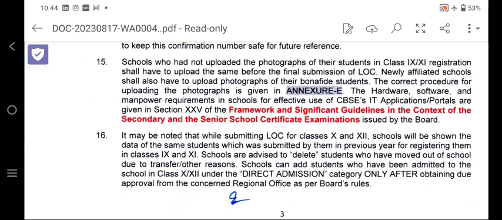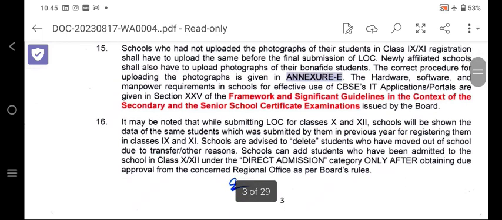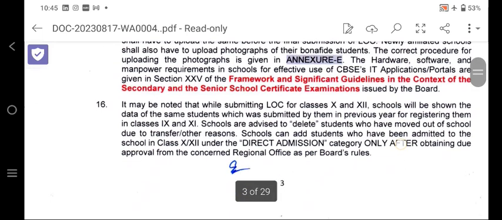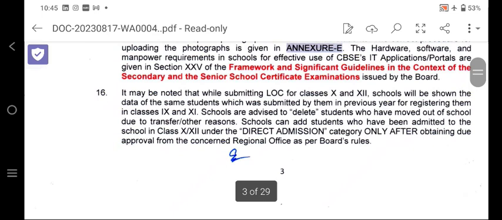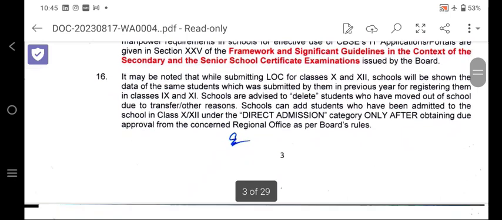The hardware, software and manpower requirements in the schools for effective use of CBSE IT application portals are given in Section 25 of the Framework of the Significant Guidelines in the context of the Secondary and Senior Secondary Certificate Examination issued by the Board. Number 16.